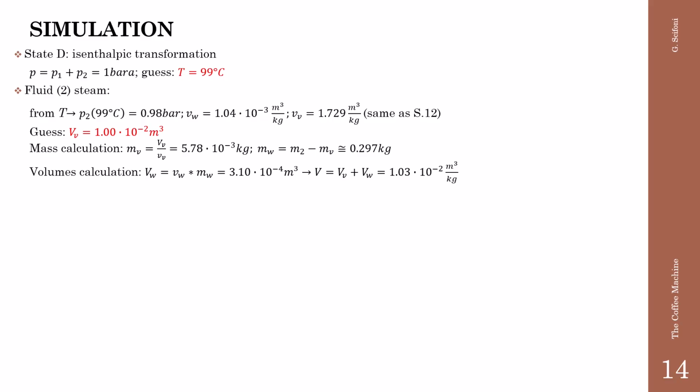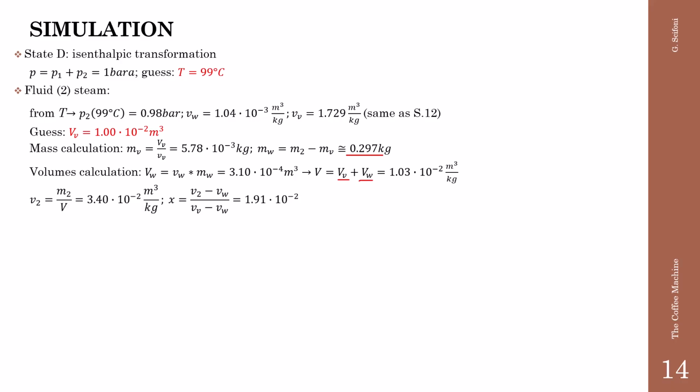And in this case, this value is changing slightly from the mass of the water of the previous states. The volume of the water is the specific volume of the water into the mass of the water, and the total volume, the volume of the water plus the volume of the vapor, as usual.